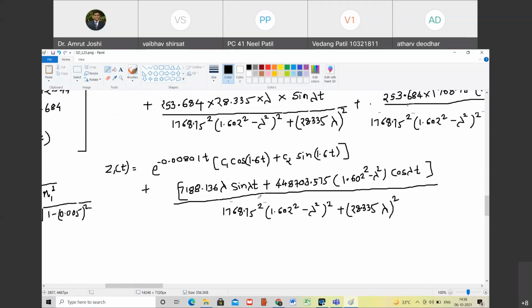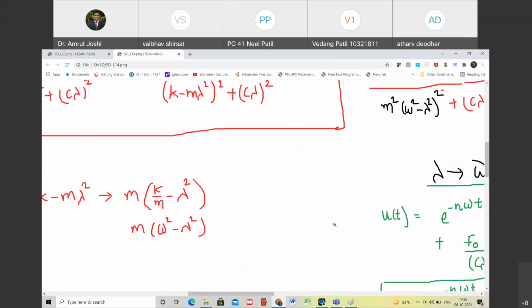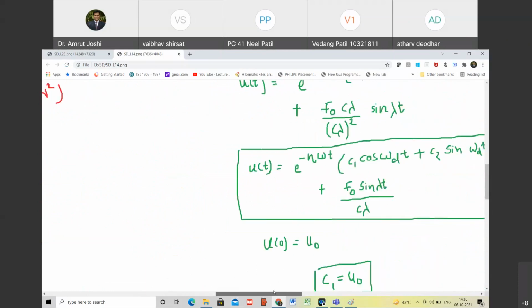Yes, sir. Now, how do we get this C1 and C2? C1 and C2 are obtained by respecting the boundary conditions. Do you agree with me? Yes, sir. Did we do that in the earlier case?